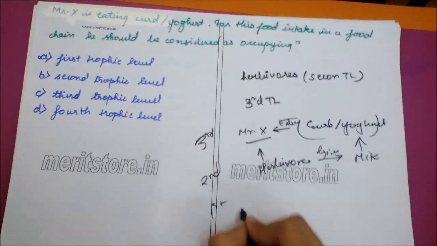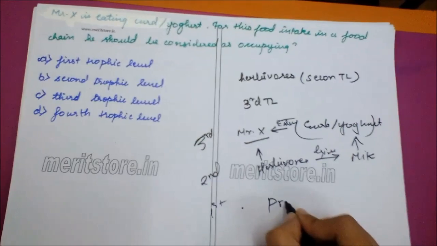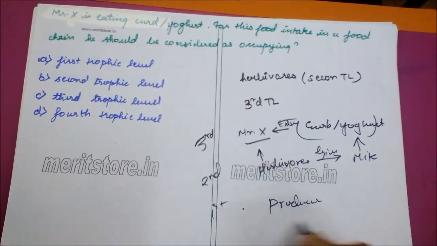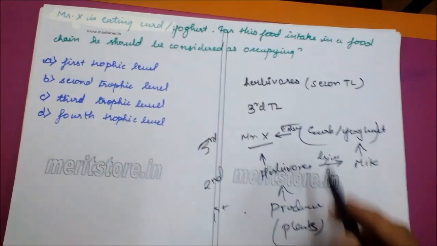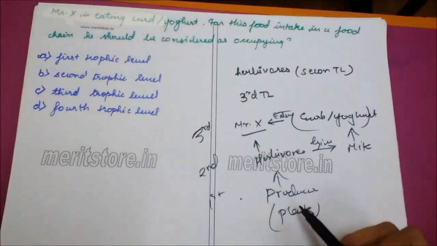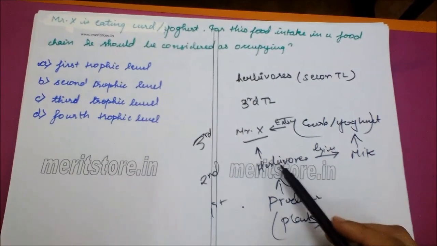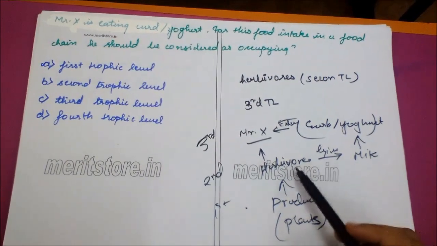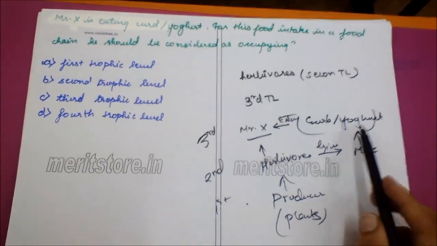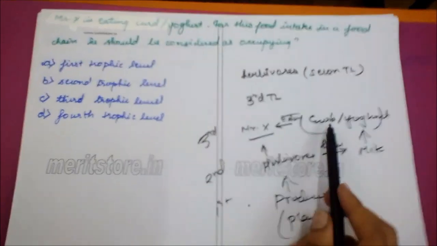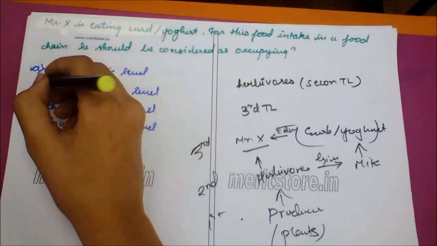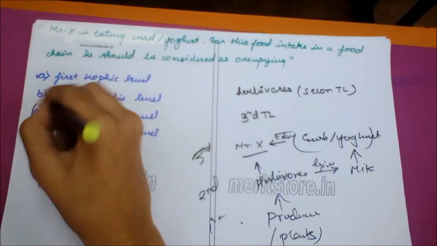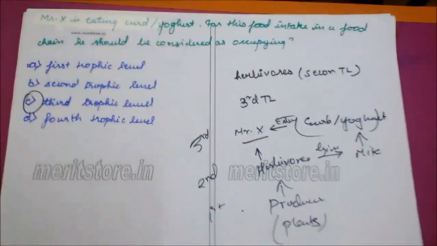And in the first trophic level, which are producers, they include plants which are eaten by herbivores. So the cycle goes like producer, which are plants, then herbivores which give milk. From them curd and yogurt are formed. Curd and yogurt are eaten by man, which is Mr. X. So the correct option is C, third trophic level.